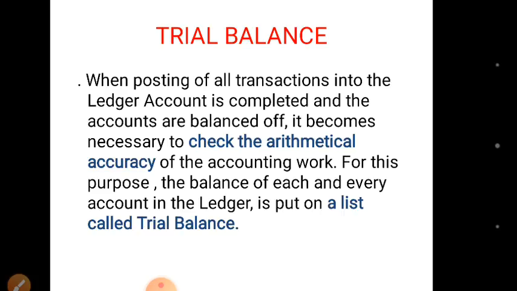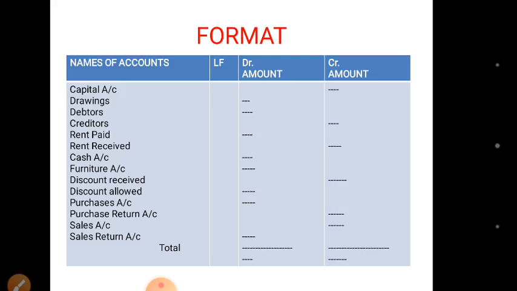Trial balance. When posting of all transactions into the ledger account is completed and the accounts are balanced off, it becomes necessary to check the arithmetical accuracy of the accounting work. Whether debit and credit are equal or not, whether it is based on double entry system or not. For this purpose, the balance of each and every account in the ledger is put on a list called trial balance. All the balances are put in a separate list that is called trial balance.